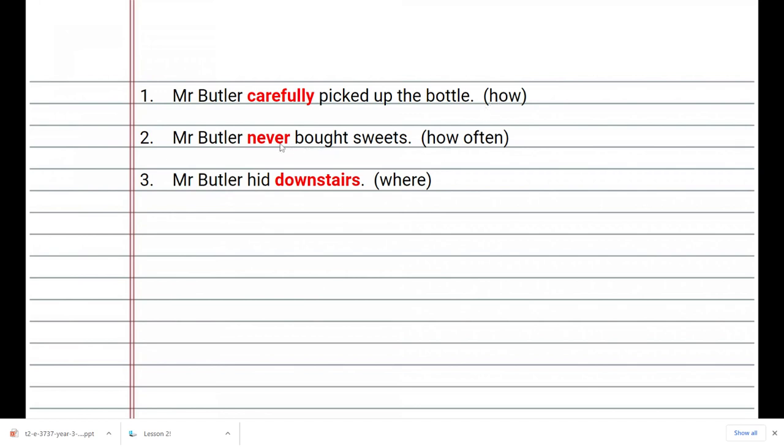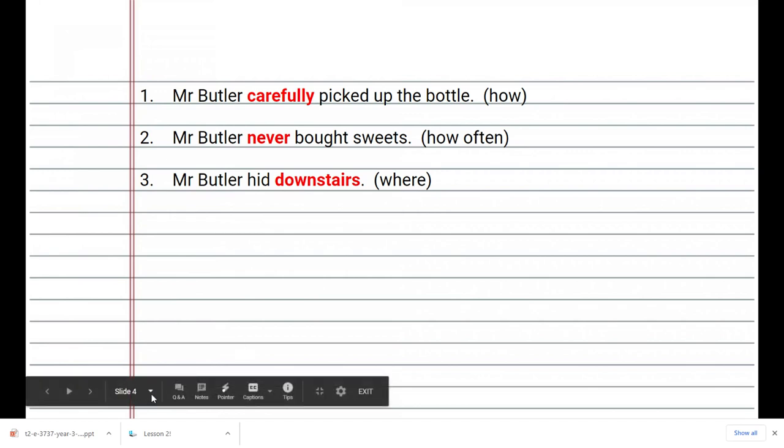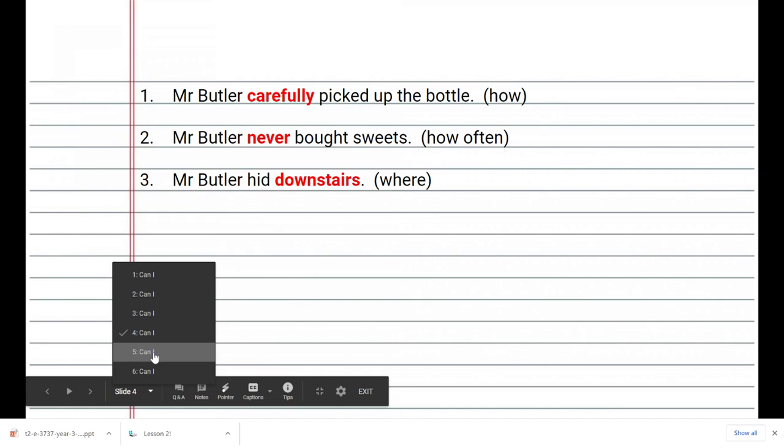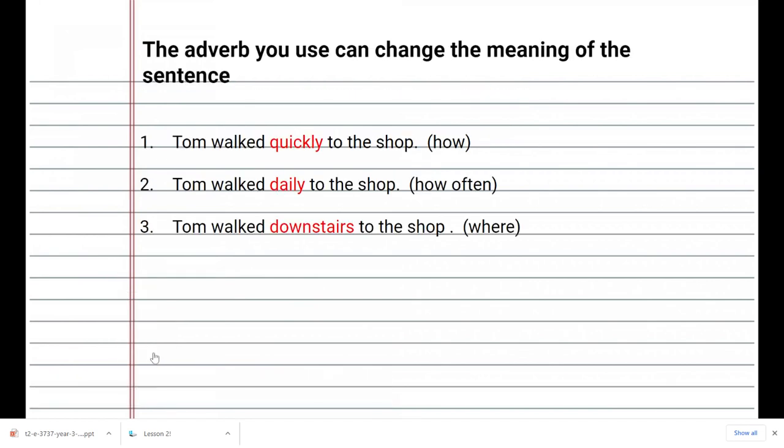In the second sentence, Mr. Butler never bought sweets. It tells you how often he bought the sweets, and bought is the verb in this sentence. Mr. Butler hid downstairs, and hid is the verb here. Where did he hide? He hid downstairs. So you can see there, once again, it is used in different ways.